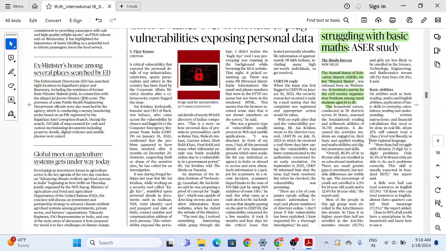Close to 90% of all the youth have smartphones in the household and know how to use them. So students have smartphones, but they are not able to read. They are not able to solve basic arithmetic, most of them, right? As you can see over here, that is a very concerning figure, coming directly from this Annual Status of Education Report, Beyond Basics, that has been released by Pratham, right?